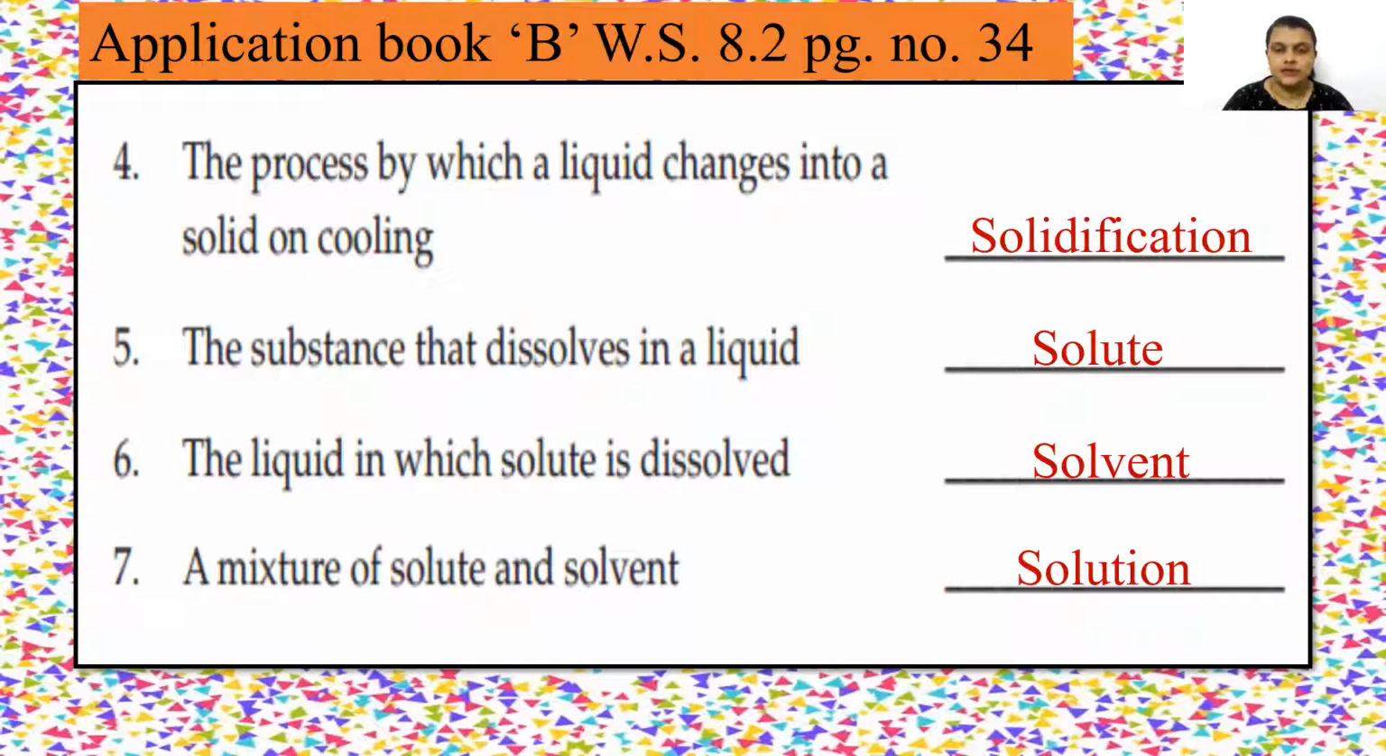Fifth one, the substance that dissolves in a liquid, so that is called as solute. And we had already done the experiment in that we have seen that the substance which we dissolve, that is called as solute. Then the liquid in which the solute is dissolved, that is solvent. And a mixture of solute and solvent is called as solution. So fifth answer will be solute. Sixth, the liquid in which solute is dissolved, answer will be solvent. Seventh, a mixture of solute and solvent will be solution.